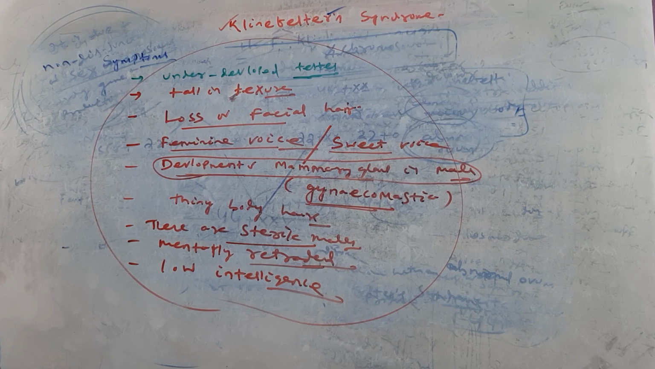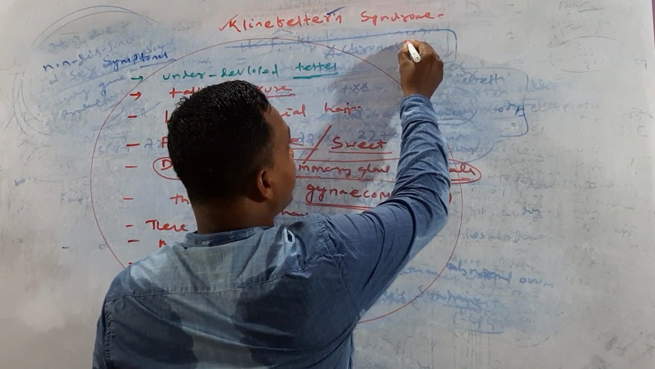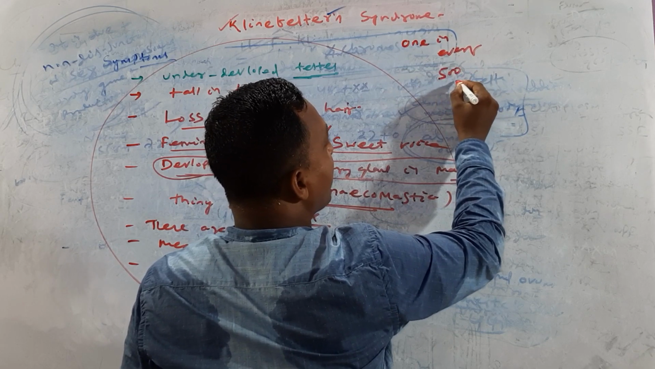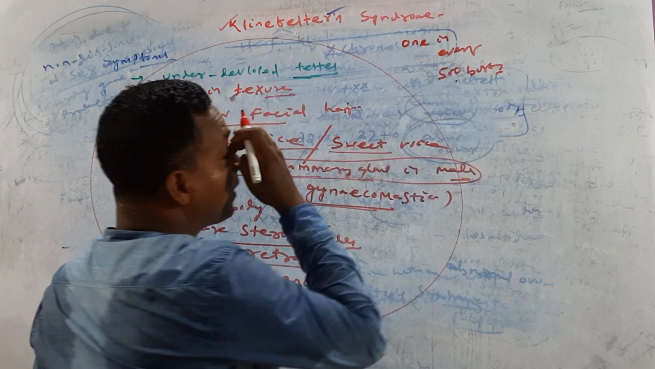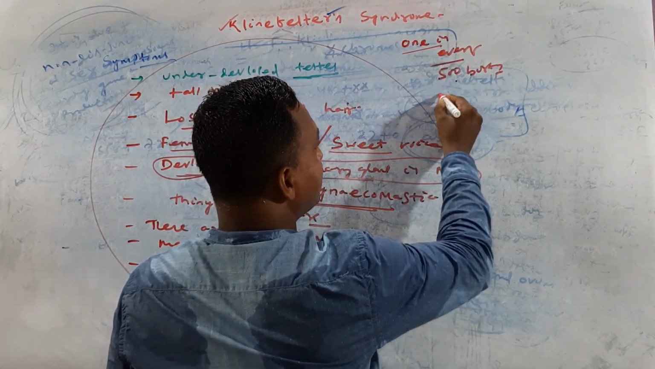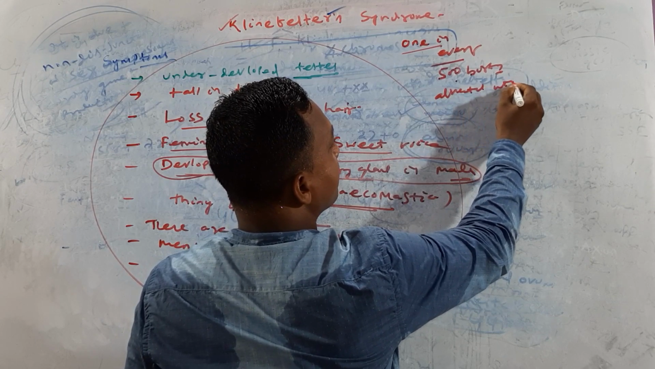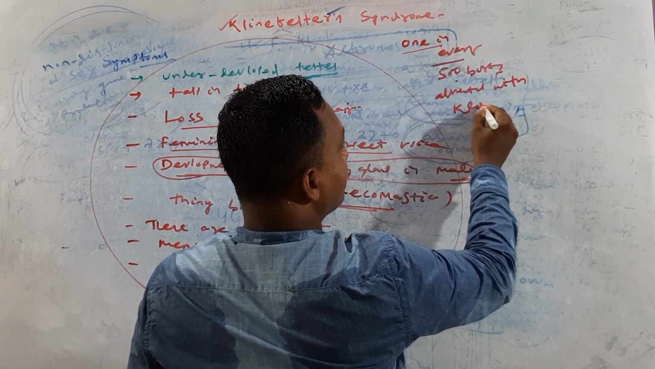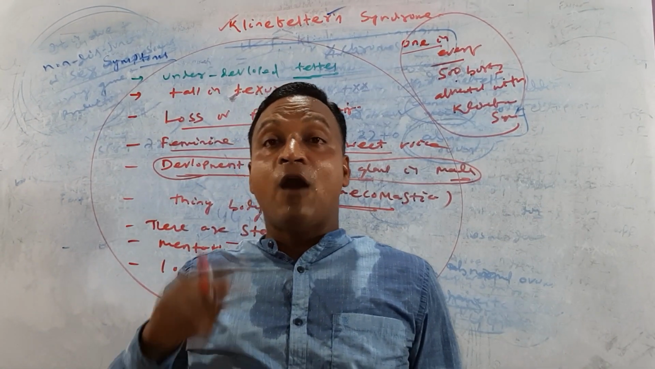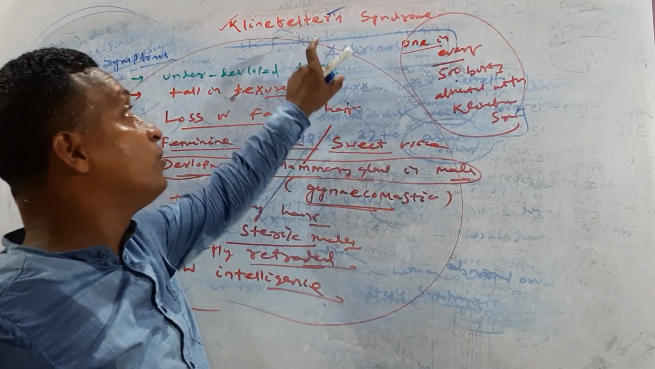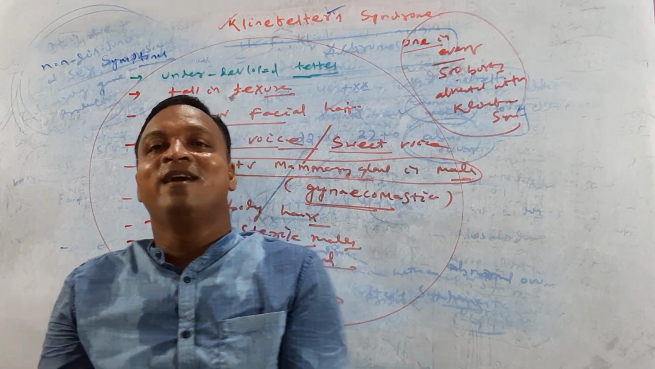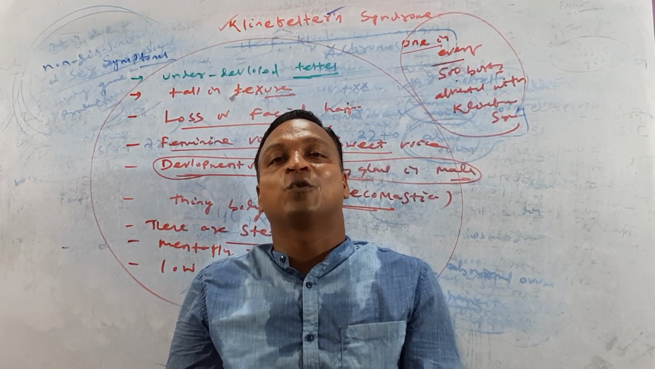Try to focus on another important point. 1 in every 500 births is affected with Klinefelter syndrome. If 500 children are born, out of that one is affected with Klinefelter syndrome. Okay, clear? So this is the basic fundamental about Klinefelter syndrome as well as chromosomal disorder.